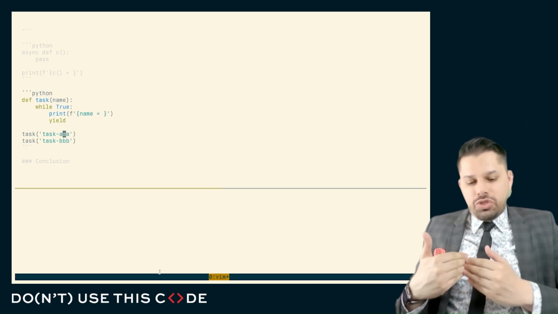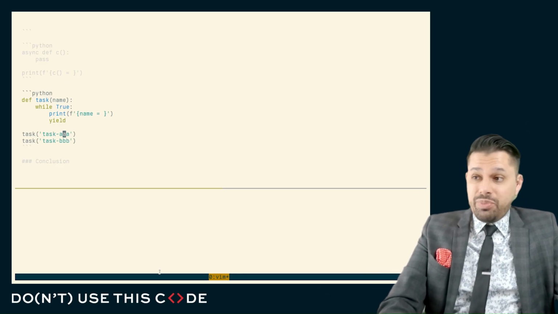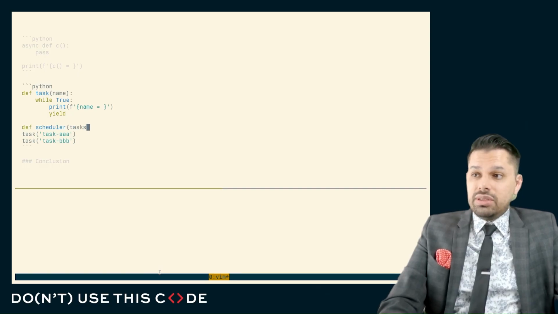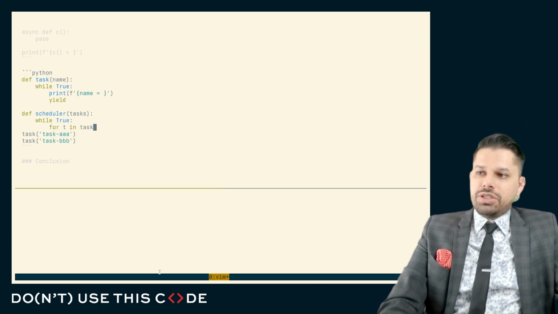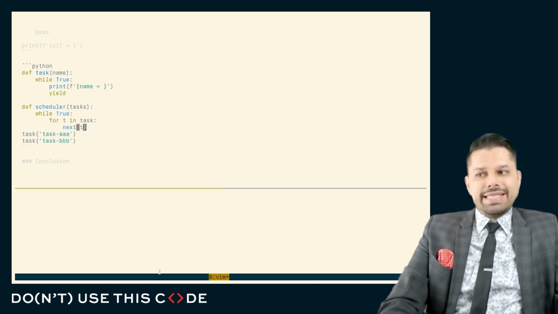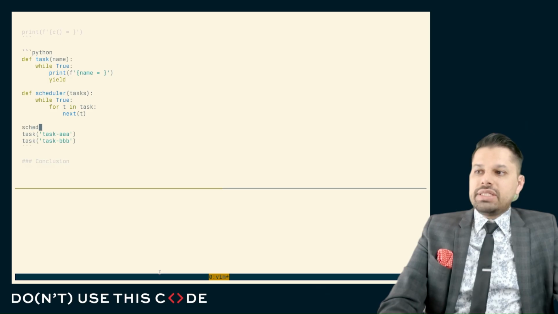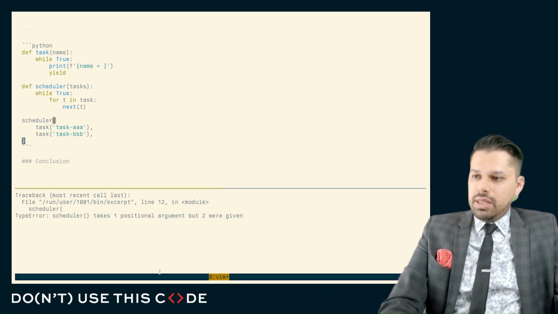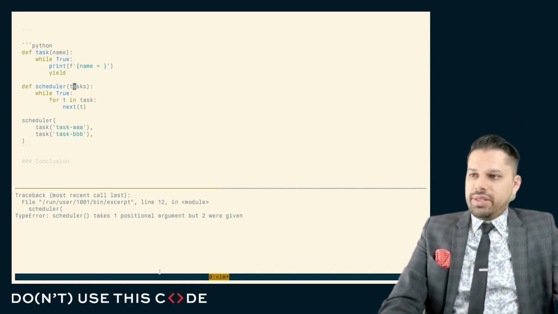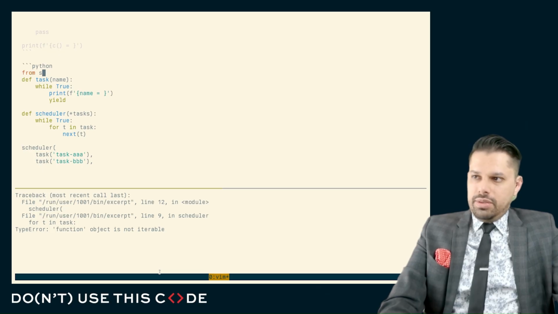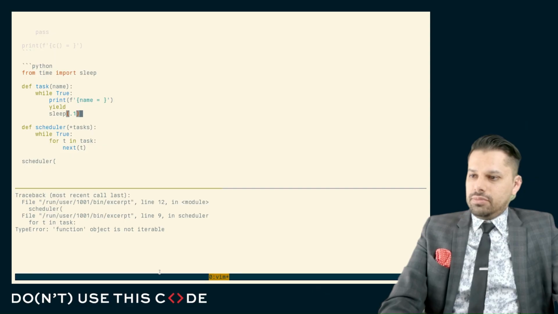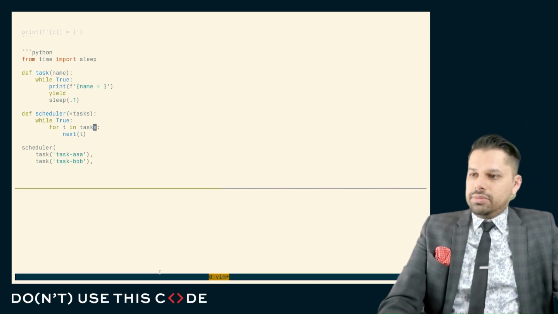But as a consequence of the structuring, well, we can do something with this. We could put this into, say, a scheduler. And we could say loop forever for each task you have. Just do the next step of that task. And we could schedule these two units of computation like that. And here, let's put in a sleep just so this doesn't span our screen. There we go. And there you go.